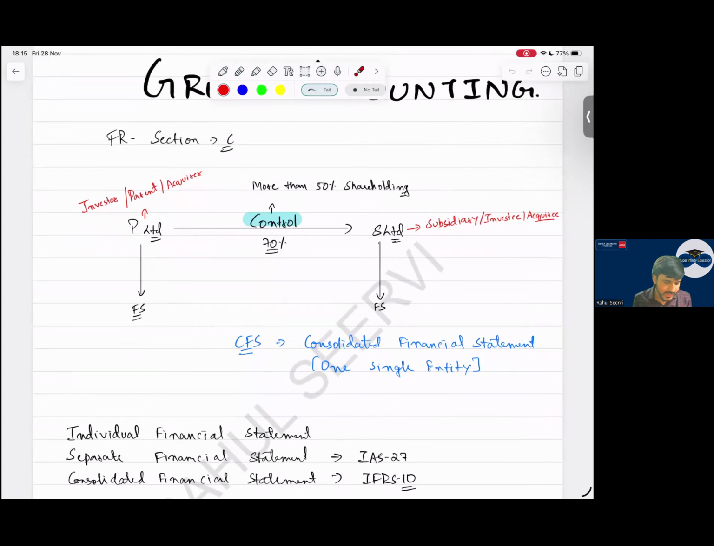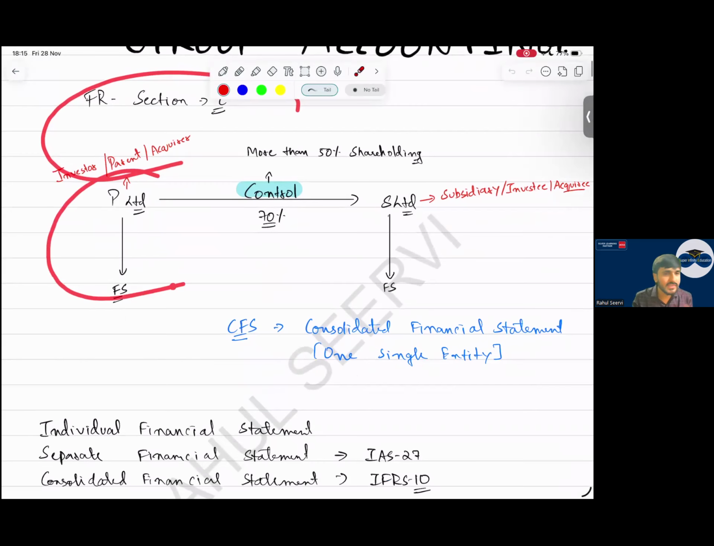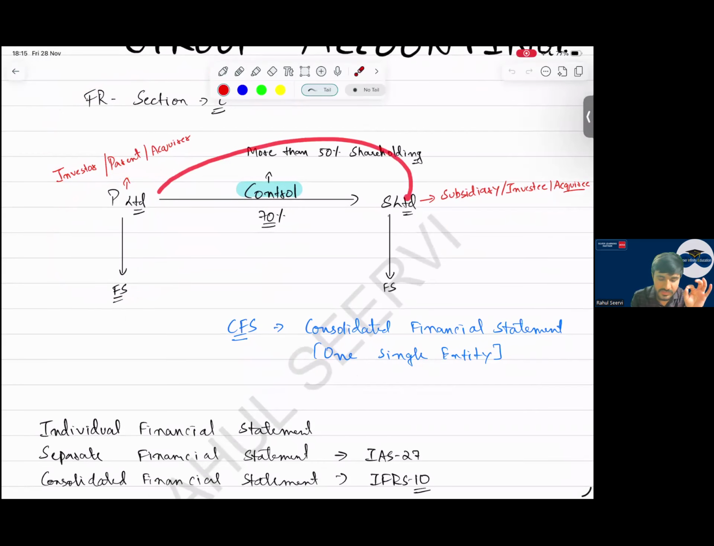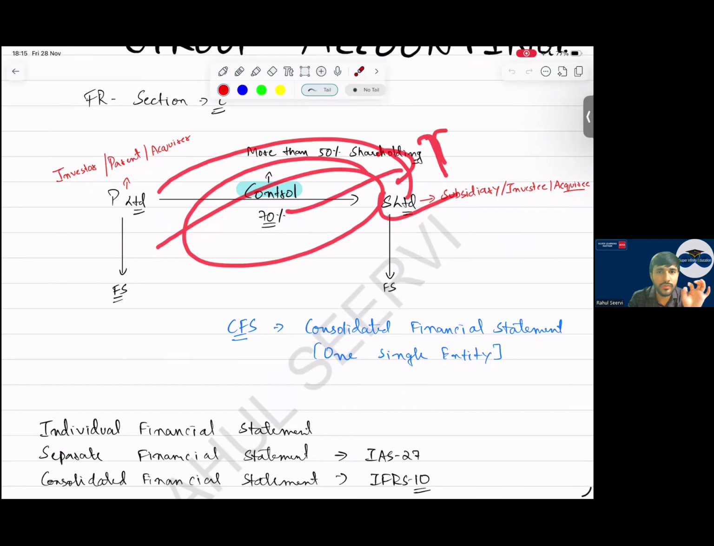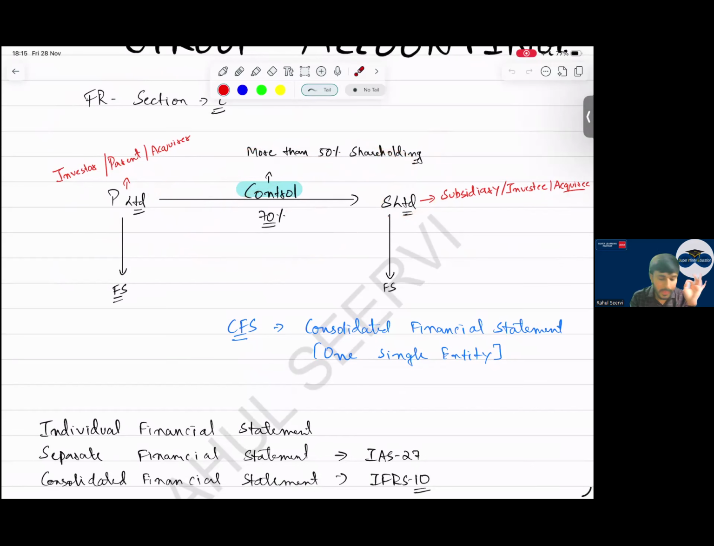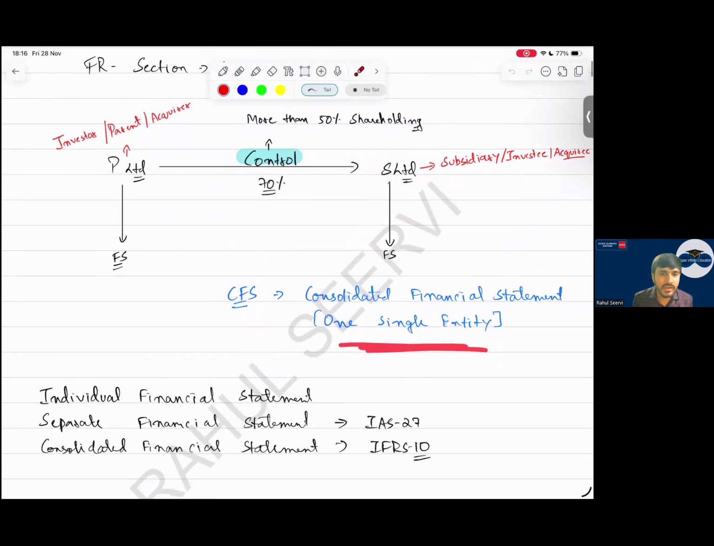Now, the basic understanding is what? The basic understanding is that a parent company is there which controls a subsidiary company. Sir, this control is important from the MCQ point of view. Its definition, theory we will do at the end. So, whenever the shareholding is more than 50%, we say control is there and it will become a subsidiary. We prepare CFS. What is the main aim for CFS? One single entity. MCQ important. One single economic entity. Yes, sir.